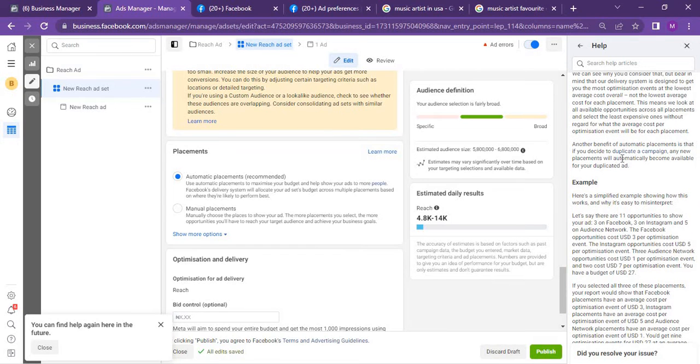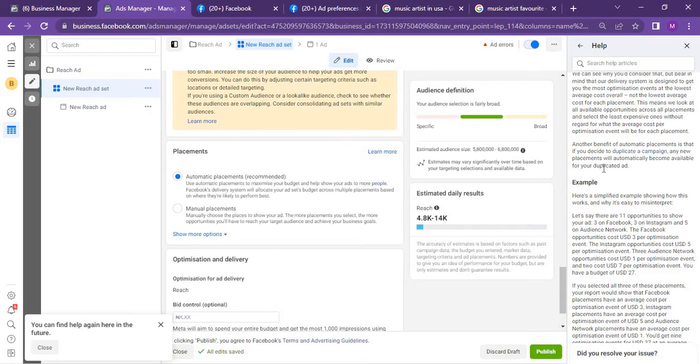Another benefit here of automatic placement is that if you decide to duplicate a campaign, any new placement will automatically become available for your duplicated ad.